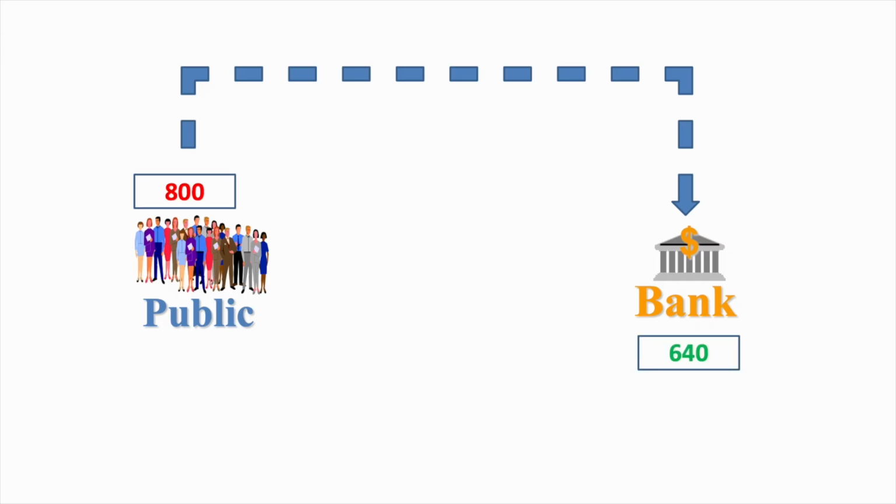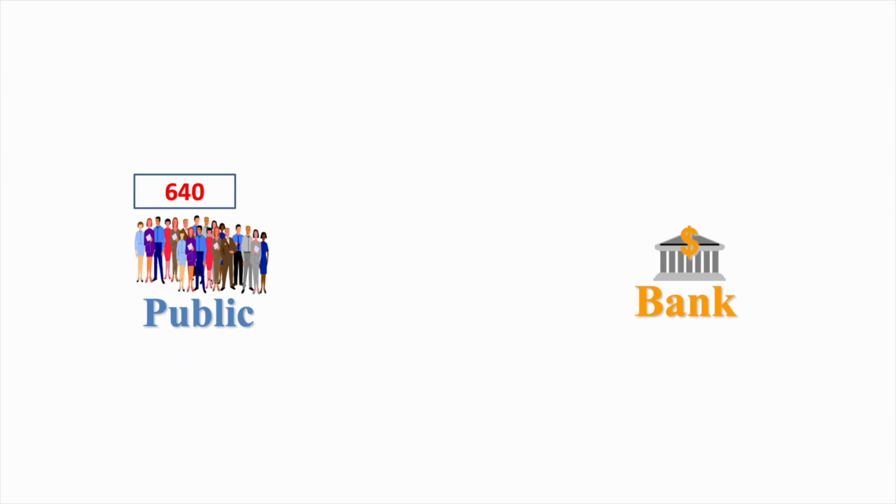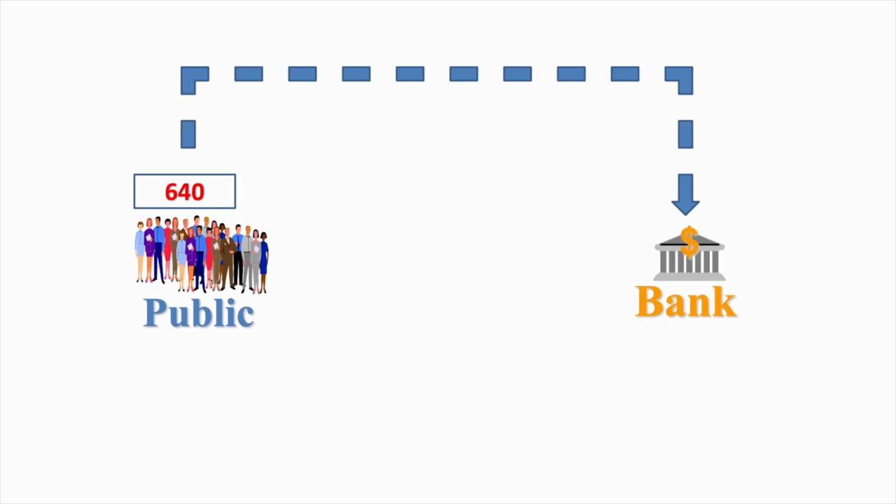Remaining part is 640 rupees. Bank will lend this money. Now these 640 rupees are with public. Again, those who borrow will spend. These rupees will be deposited to bank. Now bank will keep 20% of this amount as reserve, that is 128 rupees.